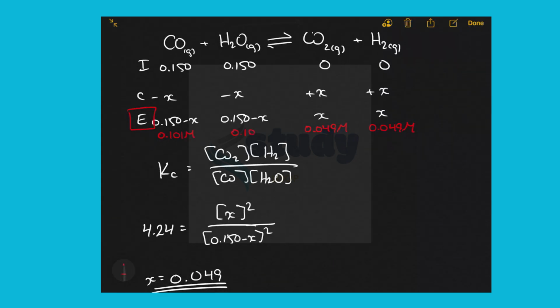0.101 molar and 0.101 molar. So there are the equilibrium concentrations of all four species involved in this equilibrium.